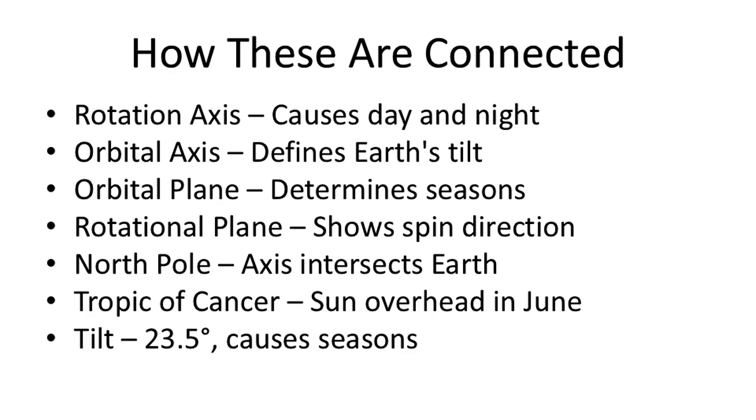Orbital plane, the path of Earth's revolution. The orbital plane is the flat surface in which Earth revolves around the Sun in an elliptical orbit. It acts as a reference frame for measuring Earth's axial tilt and is a key factor in the seasonal changes experienced on Earth. When the northern hemisphere is tilted toward the Sun, it experiences summer, while the southern hemisphere has winter, and vice versa.